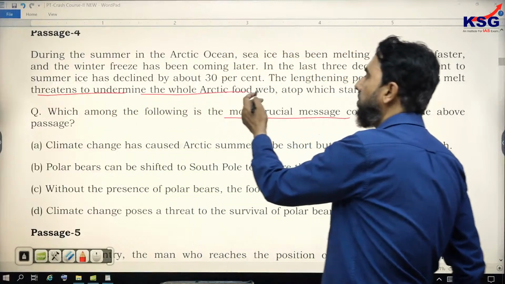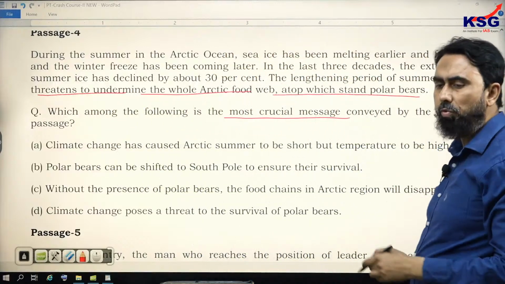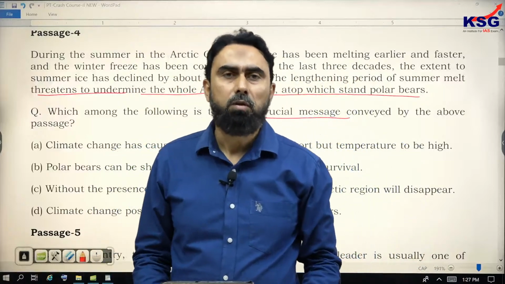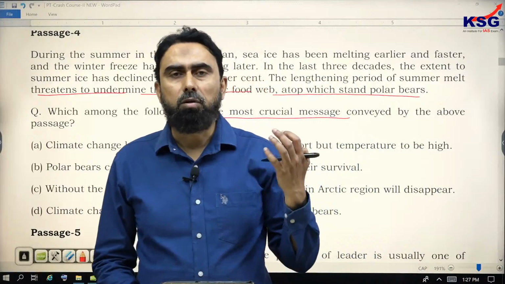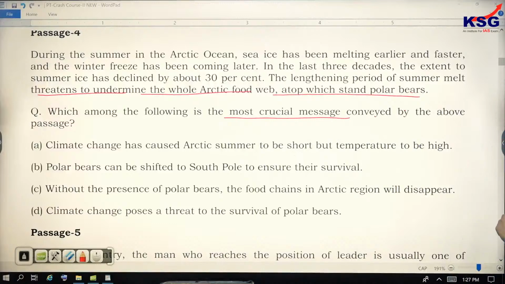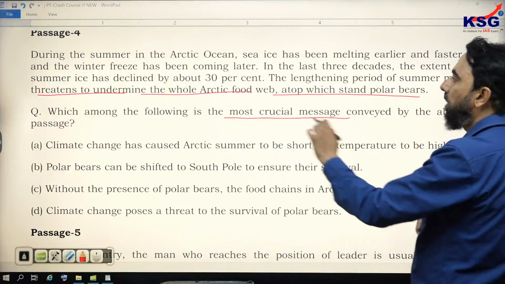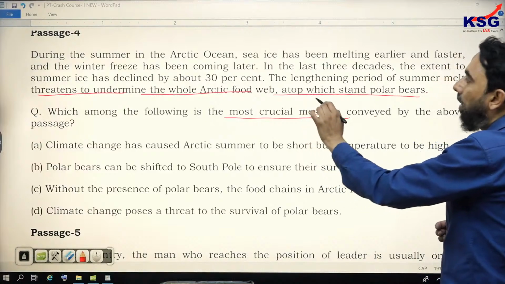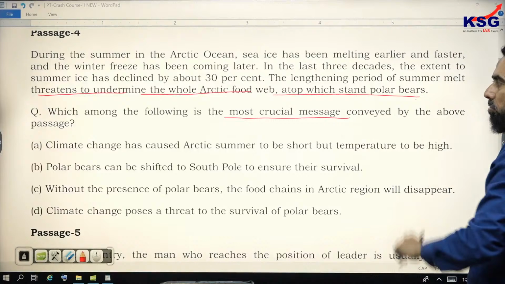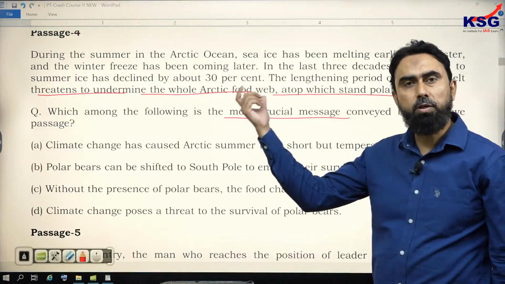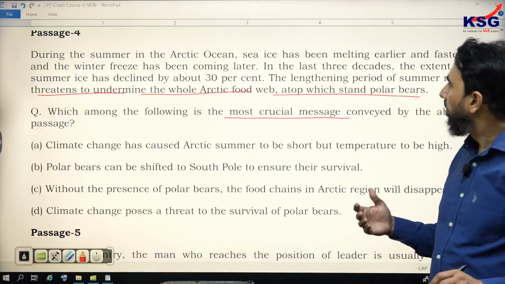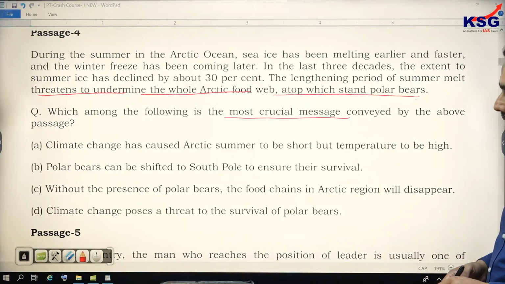So the passage is a very regular one. Almost every second passage in the CSAT paper talks about the same thing: climate change and its ramifications. A CSE student will read it very fast and will be able to remember everything. It threatens to undermine the whole Arctic food web, atop which stand polar bears. So the polar bear is at the top of the food chain in this region, where climate change is causing melting of glaciers and a lengthening period of summer.